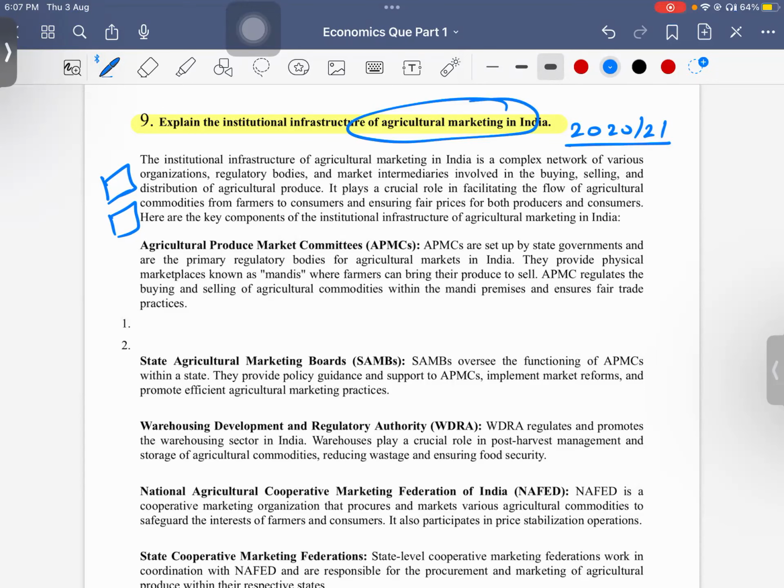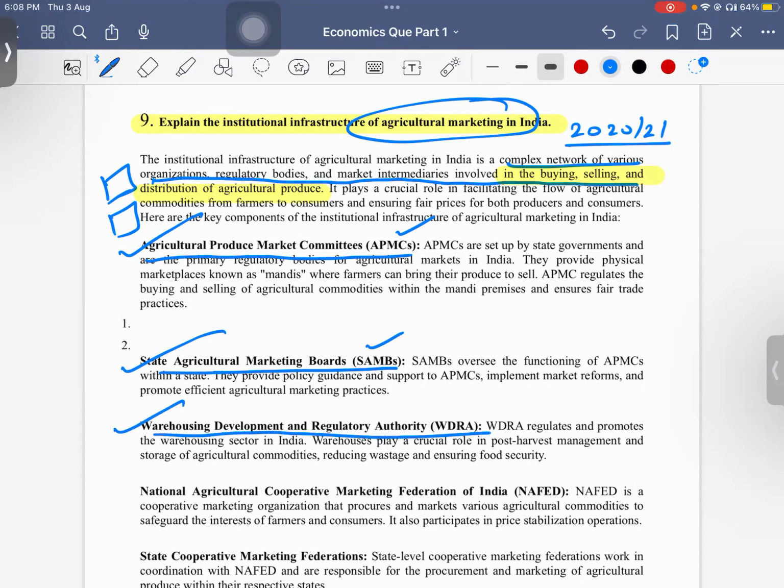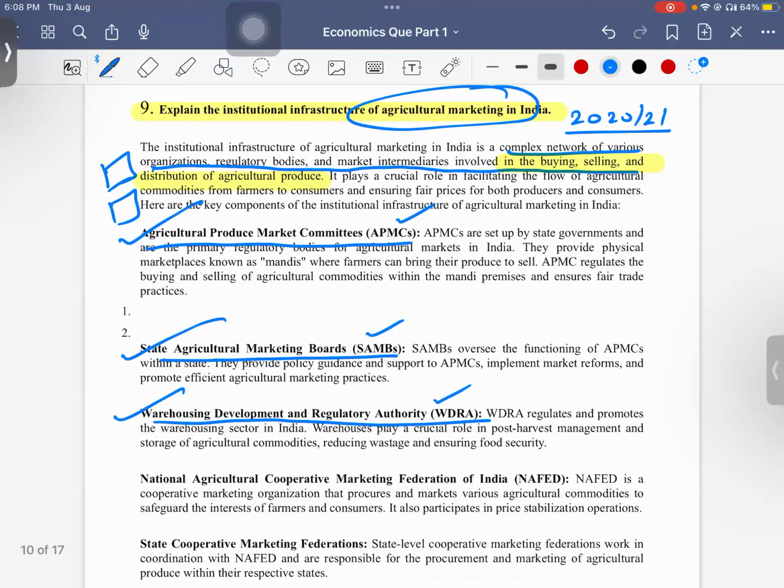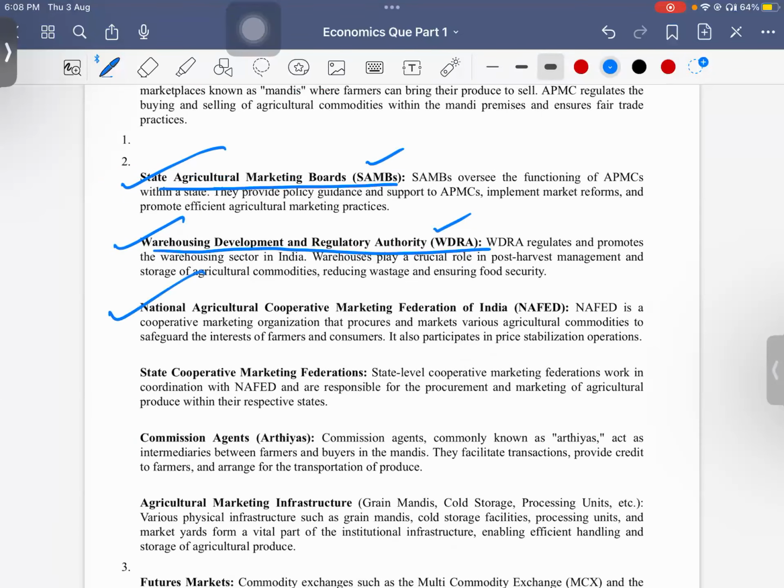So this is a complex network of various organizations, regulatory bodies, and market intermediaries involved in buying, selling, and the distribution of agriculture produce. Majorly, Agriculture Produce Marketing Committees, APMCs, are involved. Then we have state agriculture marketing boards, and the Warehousing Development and Regulatory Authority. Then we have NAFED, National Agriculture Cooperative Marketing Federation. They asked this in 2022 in IFoS, about the function of NAFED and all. Then we have state cooperative marketing federations and commission agents.